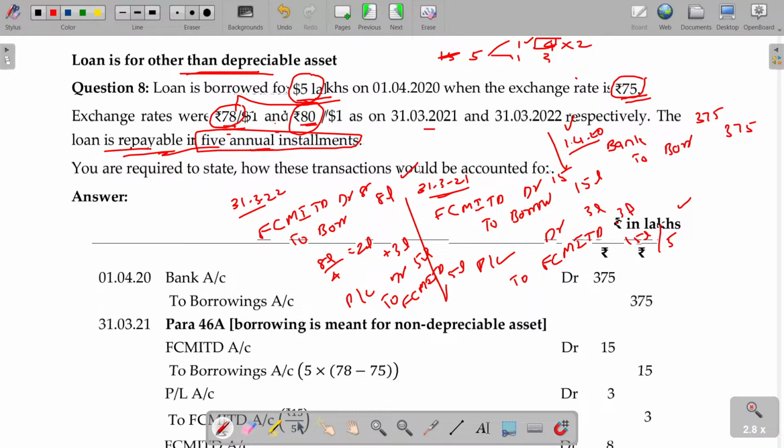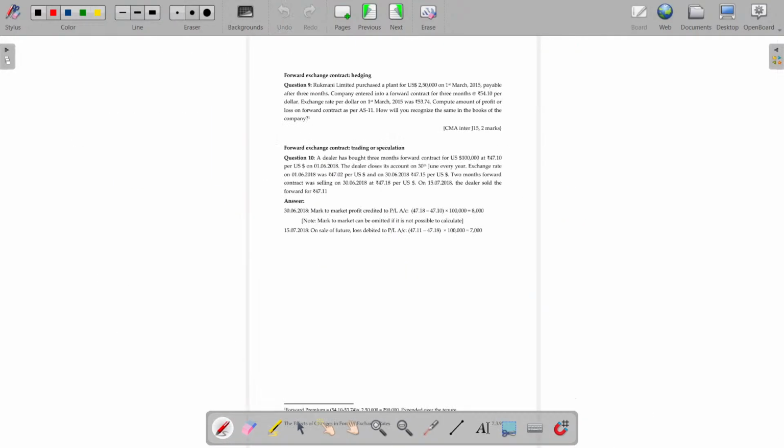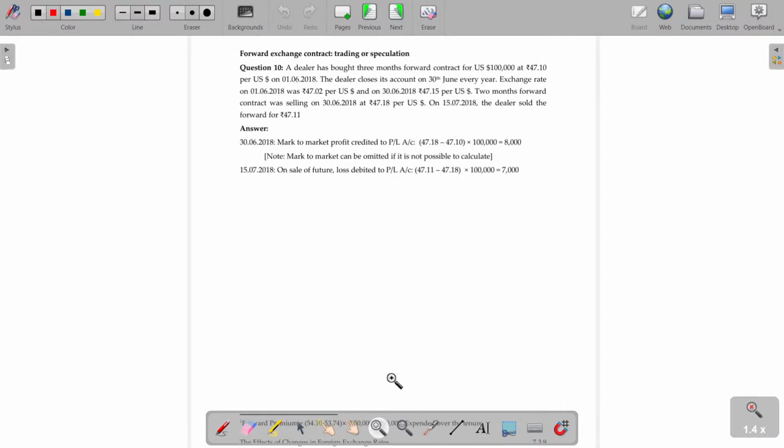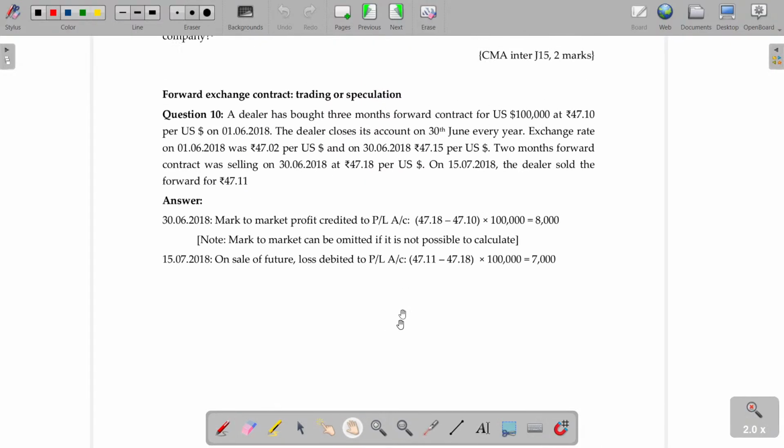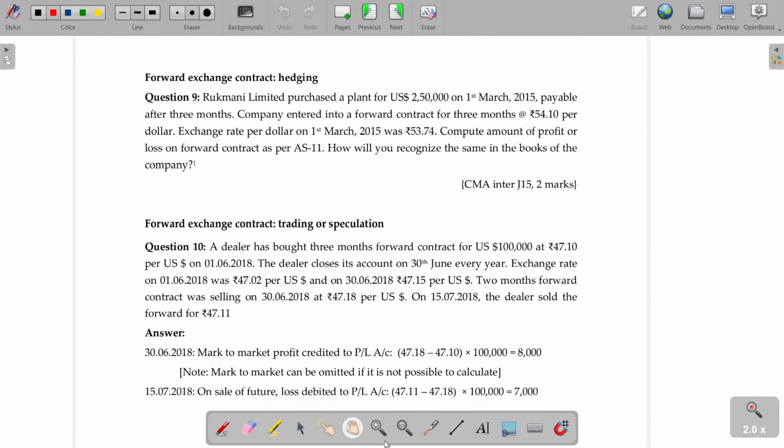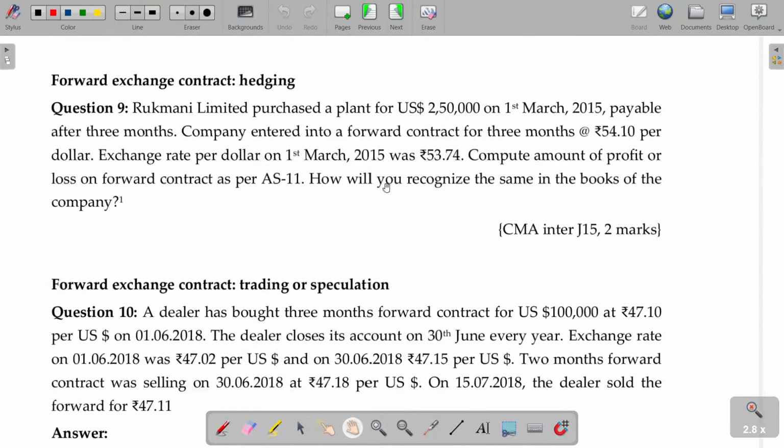AS 11 option provision also. See, translation transactions. Now I am going to deal with forward contract, forward hedge, forward exchange contract. Forward contract is nothing but